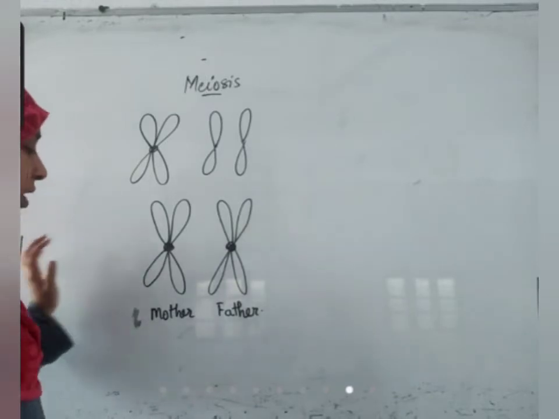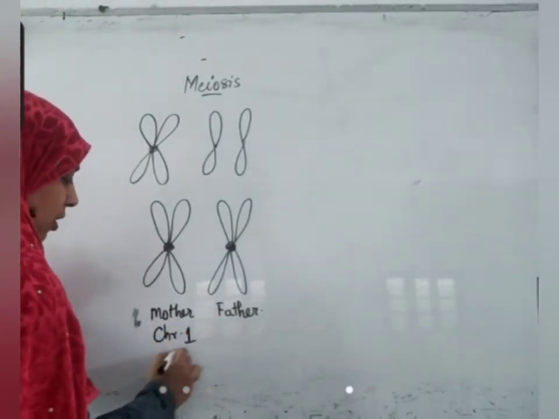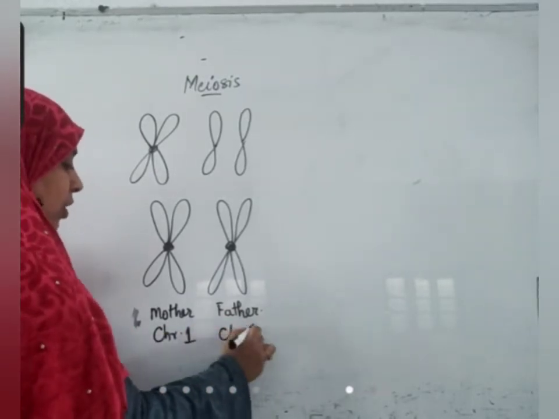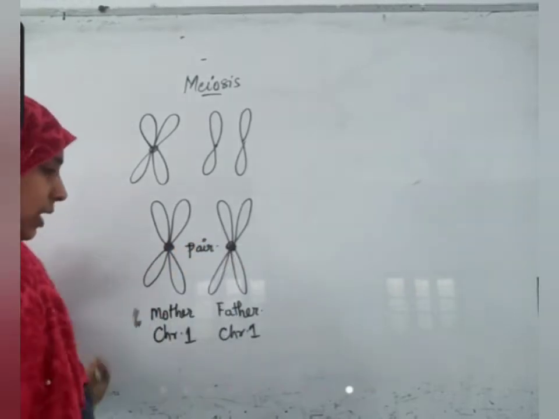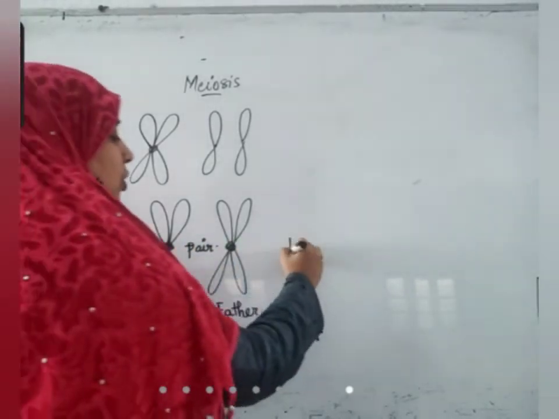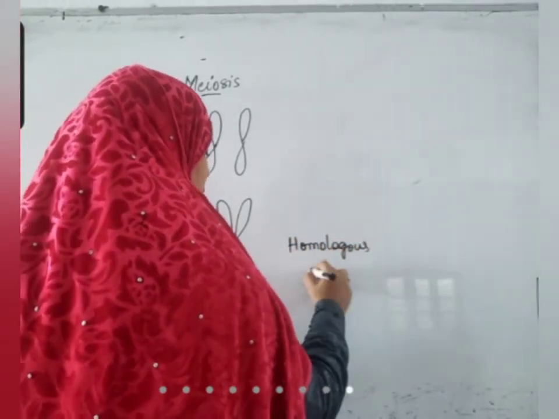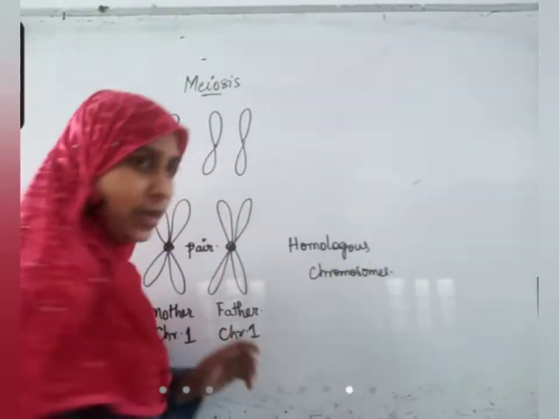So let us assume this is chromosome 1 from father. This is chromosome 1 from, sorry, this is from mother, this is from father. So these two will form one pair. Okay. Now these two chromosomes are called homologous chromosomes. Homologous chromosomes.